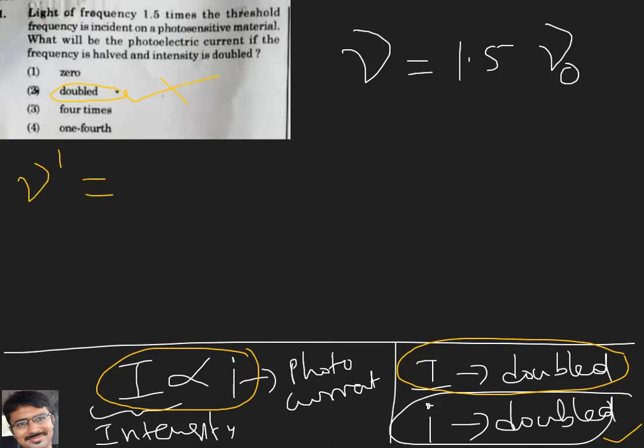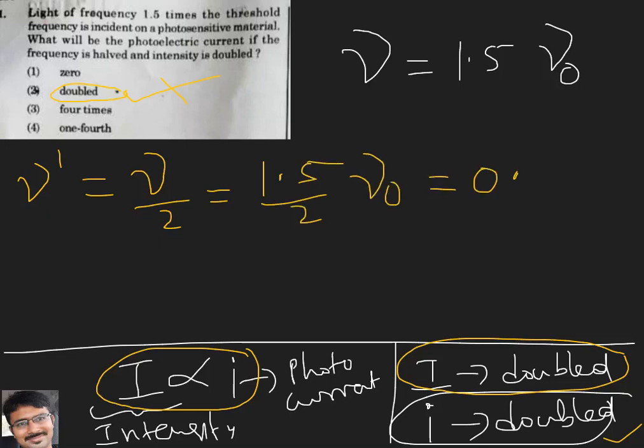Mu dash is nothing but the new incident frequency, which became half of the previous one, that is mu by 2. Half of the previous one means 1.5 by 2 into mu naught, which is 0.75 mu naught.